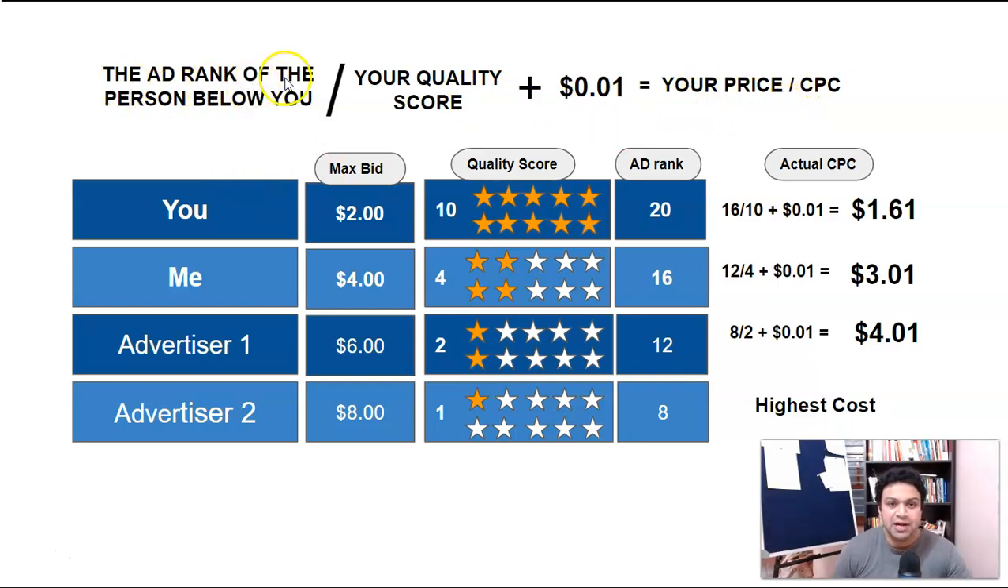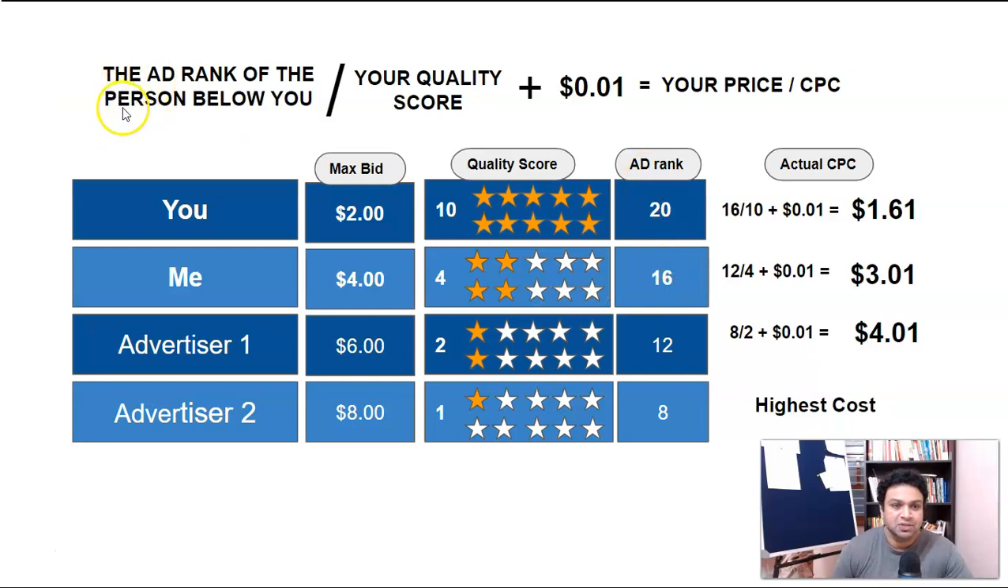So here the ad rank of the person below you is, this is me, and my ad rank is 16, divided by your quality score, and that is your quality score is 10. 16 divided by 10 plus 1 cent is equal to $1.61. This is what you're going to pay to show your ads to Google on those keywords. In my case, my maximum bidding is 4. I got a quality score of 4 here, and my ad rank is 16.